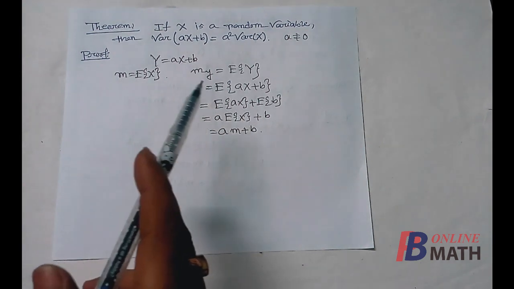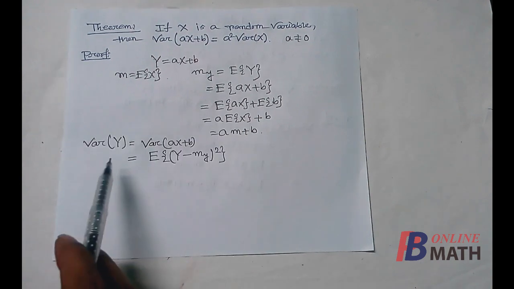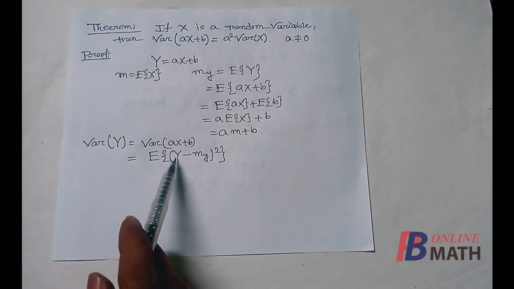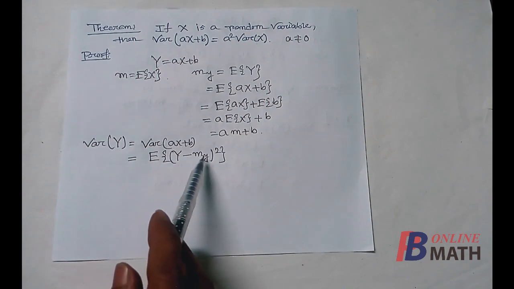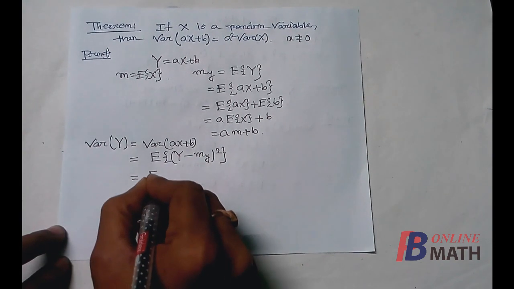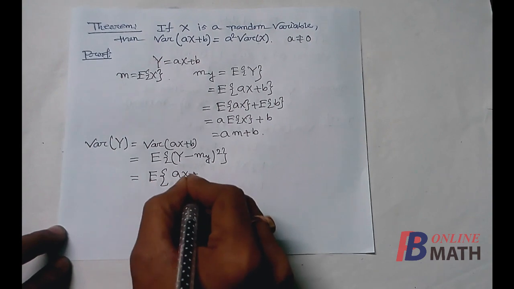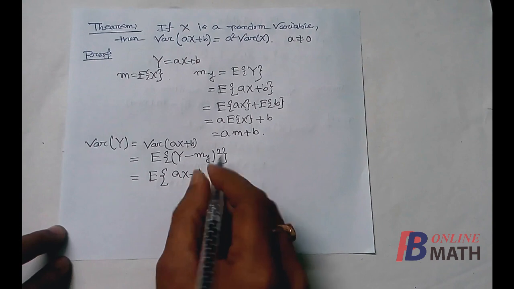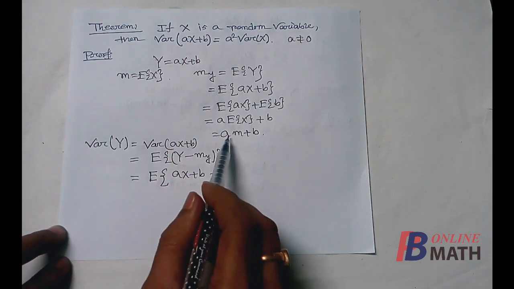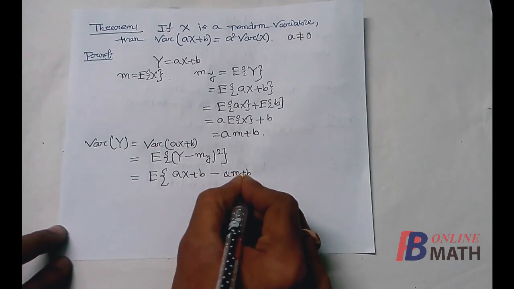Next we have to find the variance of this random variable y. Now variance of y, that is variance of ax plus b, is equal to expectation of (y minus its mean) whole square. Now y equals ax plus b, so here we write E of (ax plus b minus my) whole square, and we have already obtained that my equals am plus b.